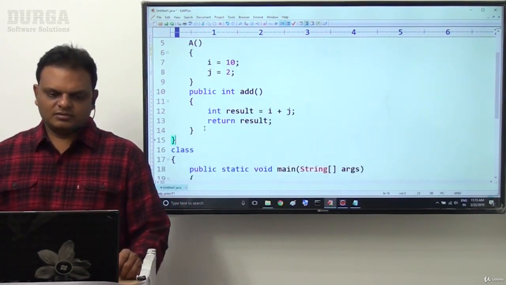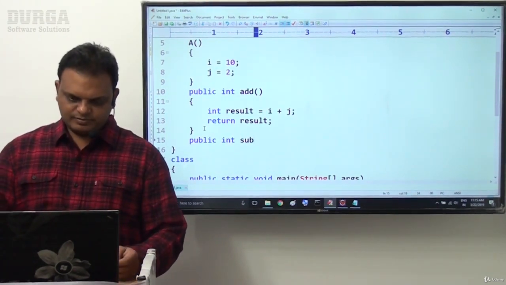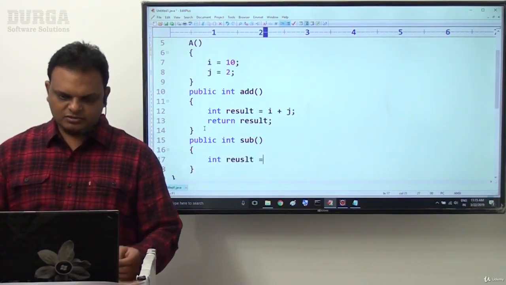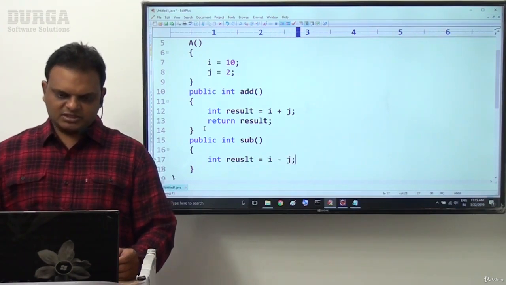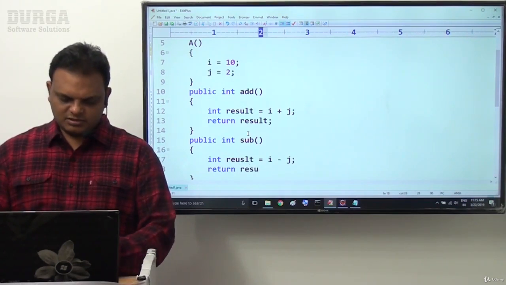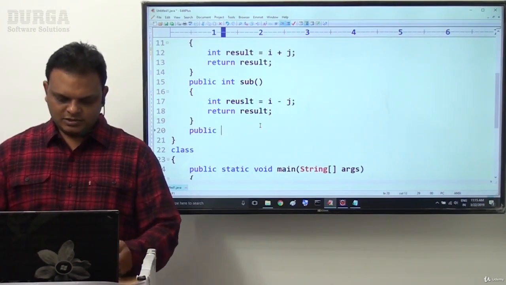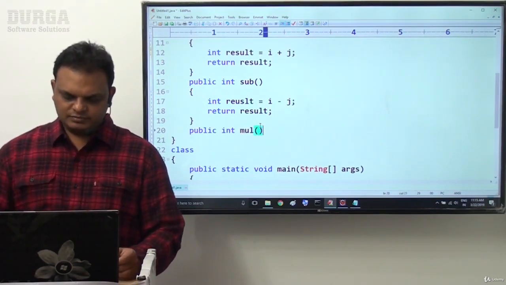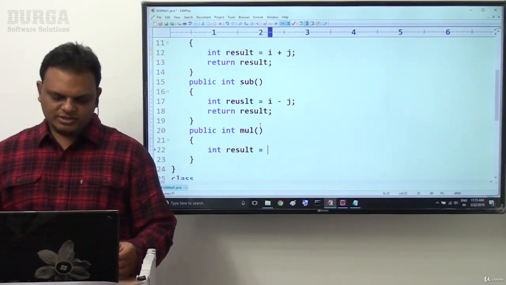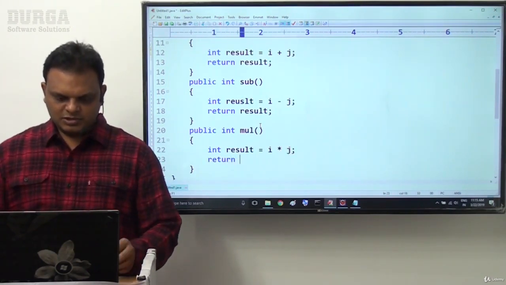Next one, public int sub. Inside this, int result is equal to i minus j; return result. Next one, public int multiplication: int result is equal to i star j; return result.